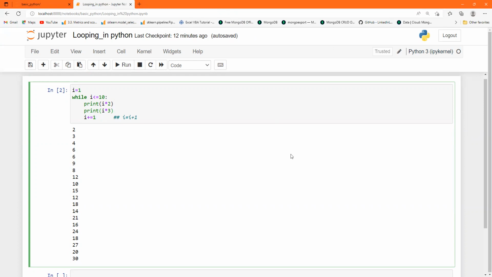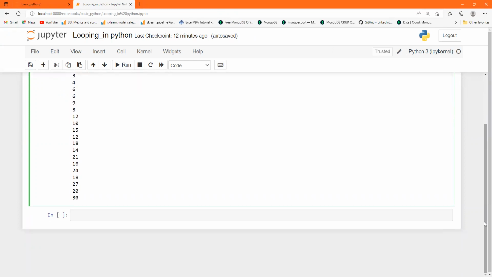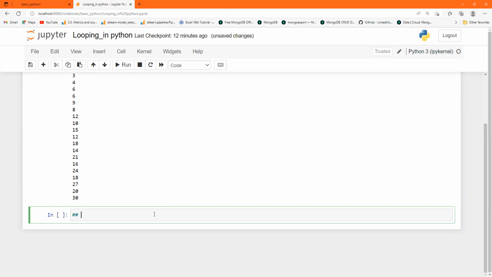Now there are some statements used with the while loop. Let's see the break statement in while loop.